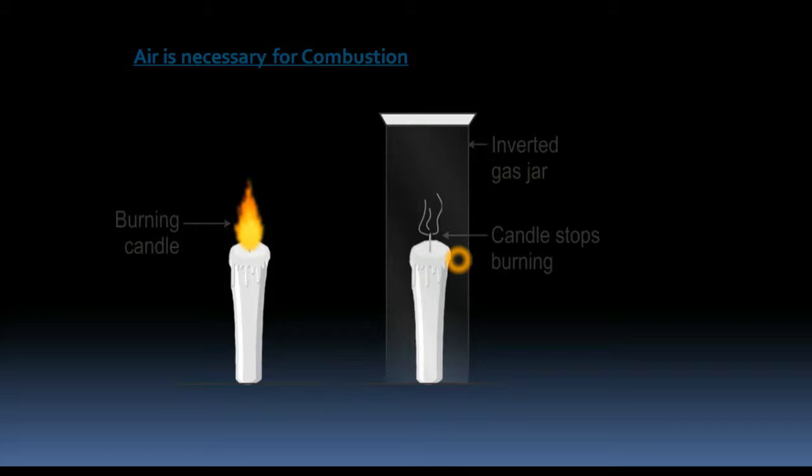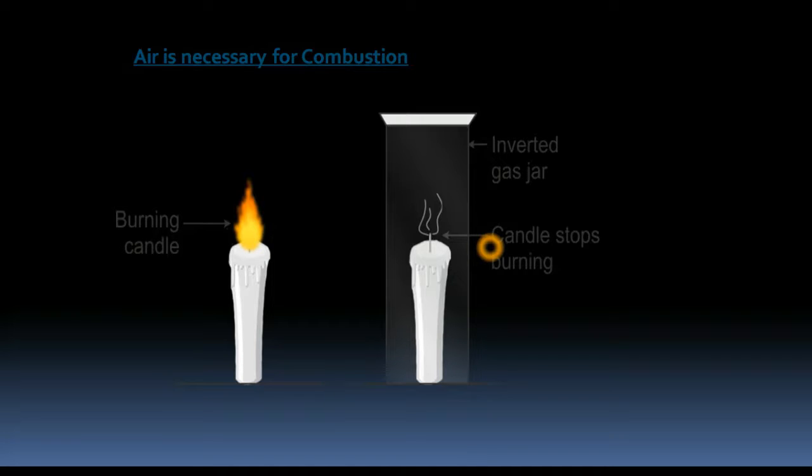Why? Initially it was glowing, right? When we put the glass, it still glowed for some time, and after that it went off. Why did it go off? Because when we put this glass, we have actually limited the amount of air being provided to the candle.